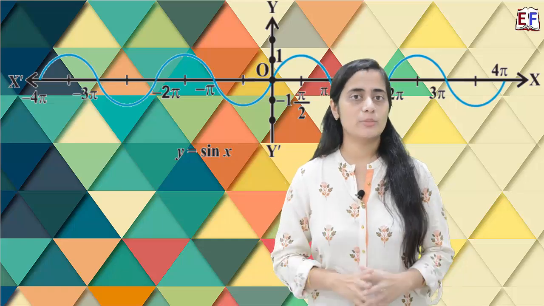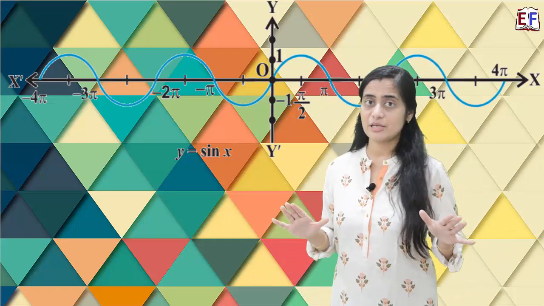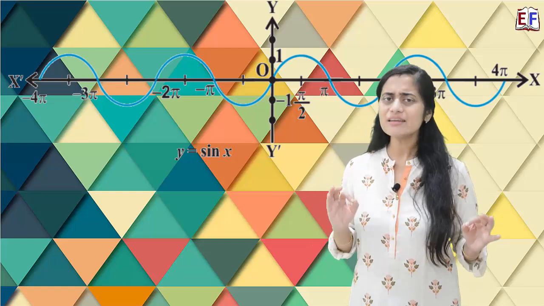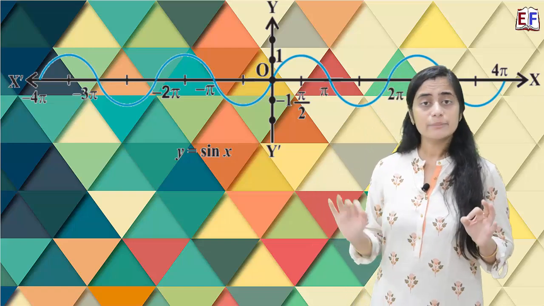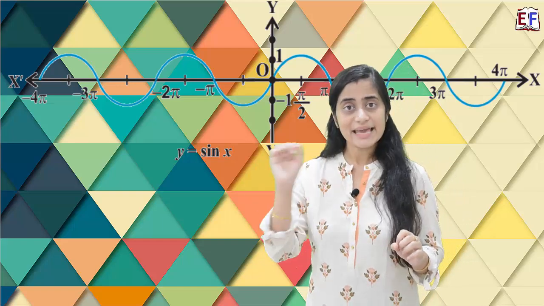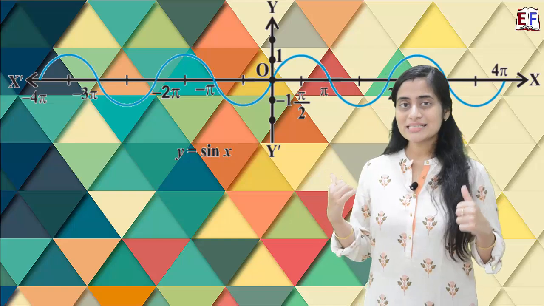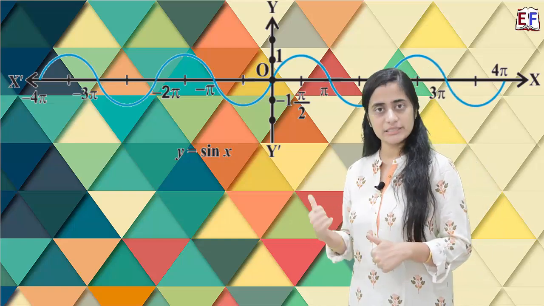Let's start with domain. That's the input values. So if you look at this function, in terms of input values, any real number could be an input. Because when I talk about sine x, x can take any value that's a real number. So we can say that the domain is the set of all real numbers.